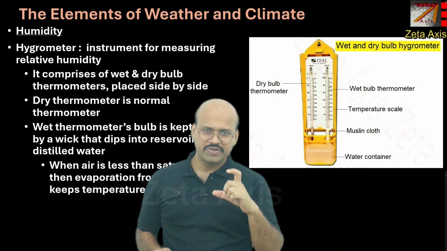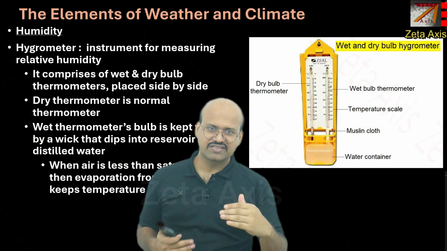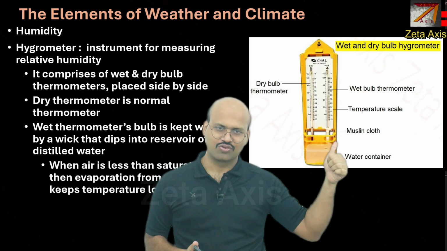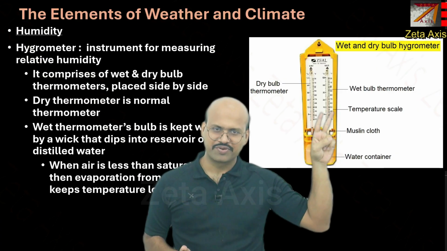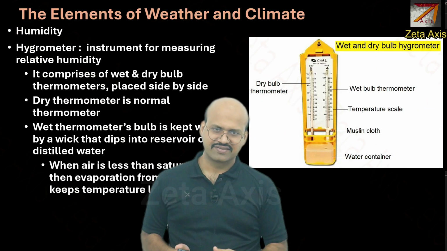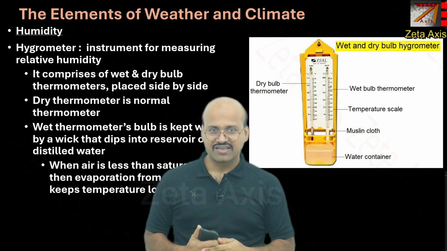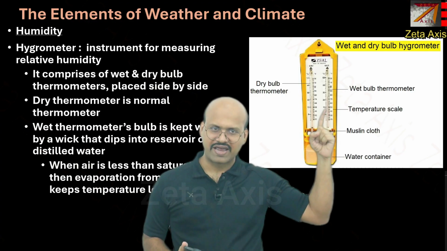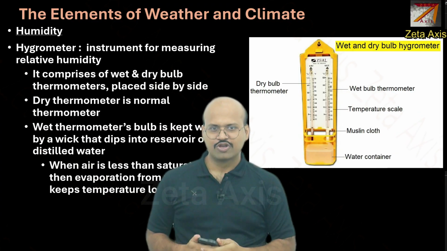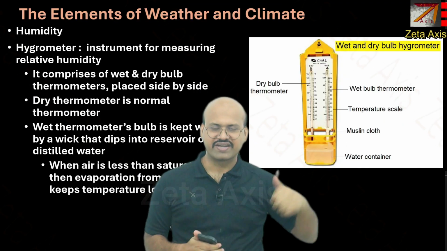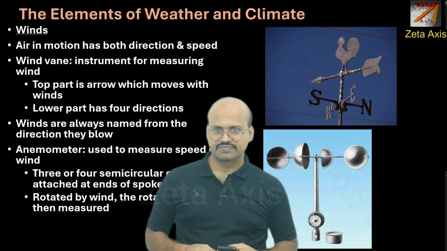So if the humidity is higher, almost 100%, then there will be no evaporation from this cloth. So the reading of both these thermometers will be equal. But if the moisture is very less, if it is dry, then the evaporation will be very high. Thus the reading will be lower and the difference will be very high. So this is how we measure the moisture in the atmosphere using this wet and dry bulb hygrometer.